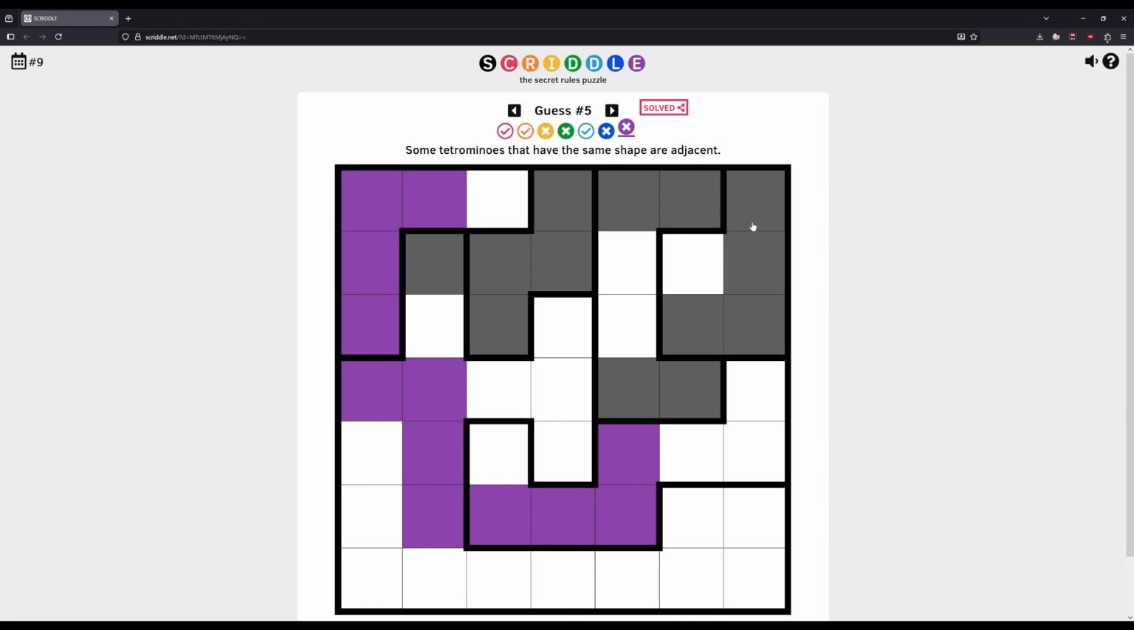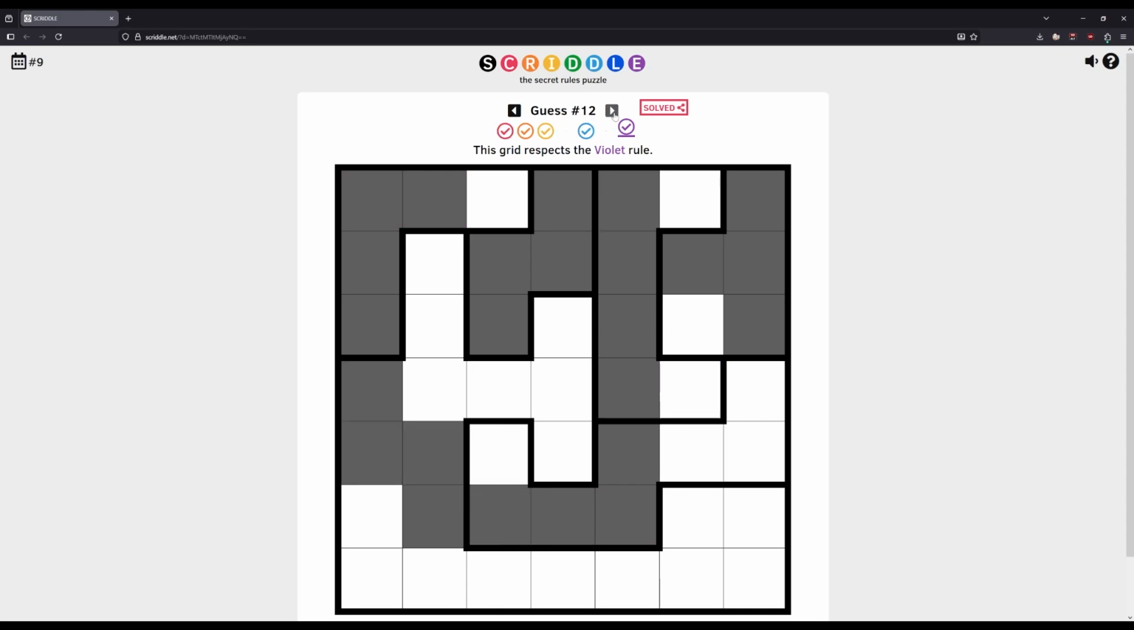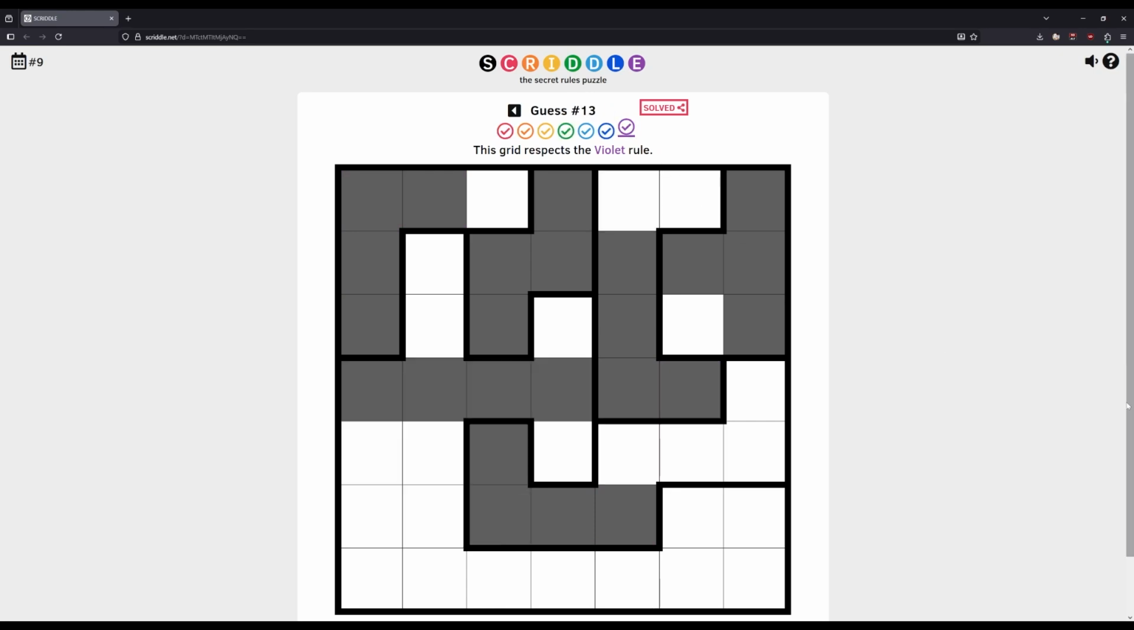And this is the lesson. Trust Younès' programming, trust Younès' design. If this shape here had broken the violet rule, it would have been highlighted in violet, and it was not. And I did not have faith. So there you go.